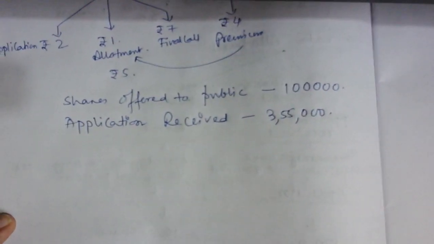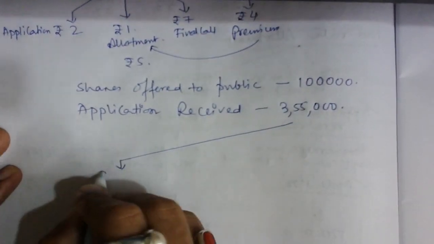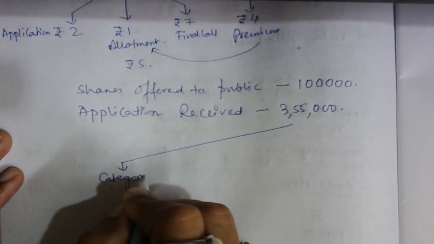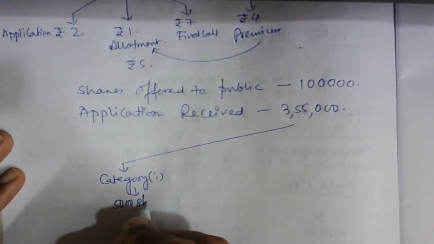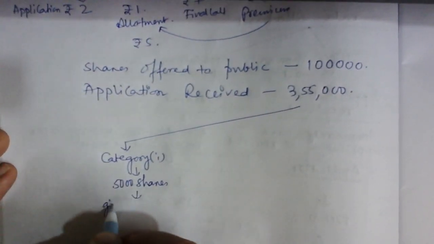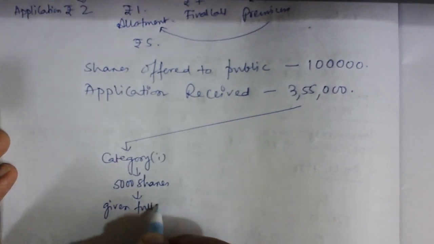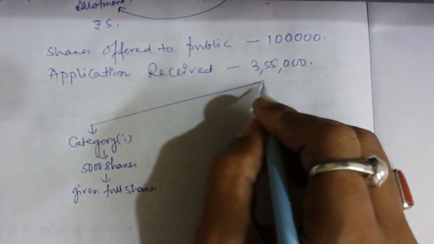Now see, with respect to this 3,55,000, in category 1, for 5,000 shares, those who have applied are given full shares. So in this category we don't have any issue at all. It is a very easy category.